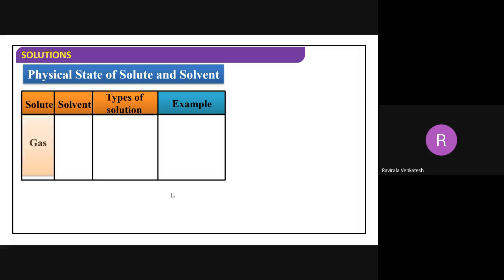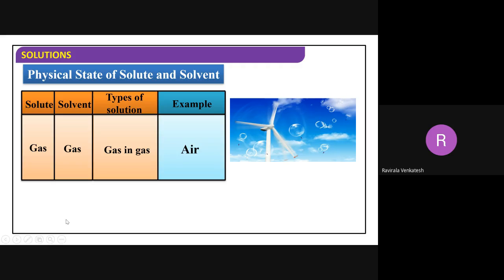Let me take first of all, solute is gas and solvent also gas. In this case, we can call this gas in gas. Solute is gas, solvent is gas. Anybody, what example can we give for this one? Air. Example, beta? You can take nitrogen plus oxygen, right? Nitrogen plus oxygen can be taken as the best example for air.